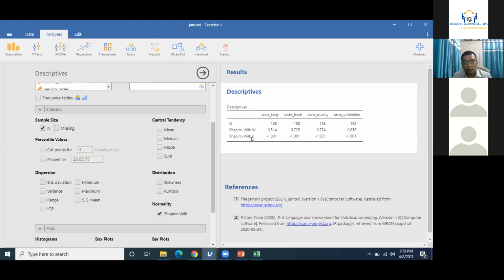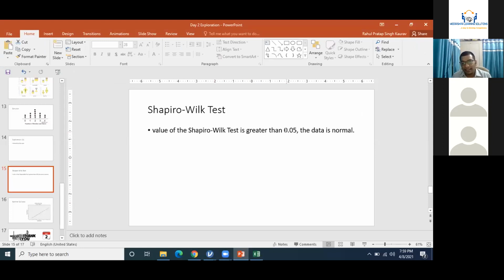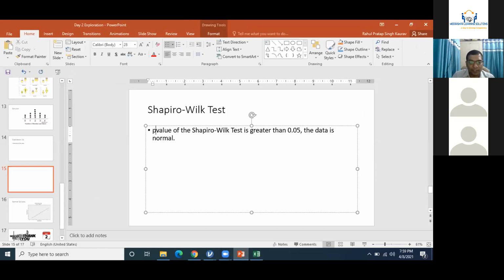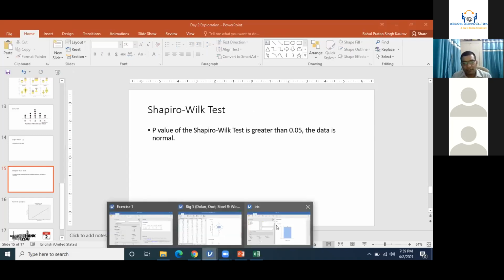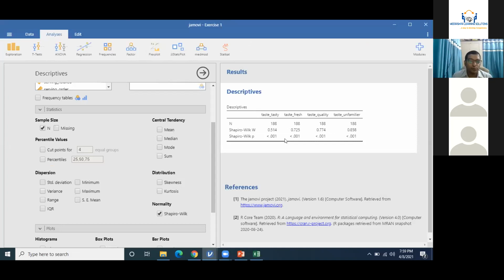Actually, the p-value of Shapiro-Wilk should be greater than 0.05. Then the data is normal. And if this value is less than 0.05, what does it indicate? This data is not normal.